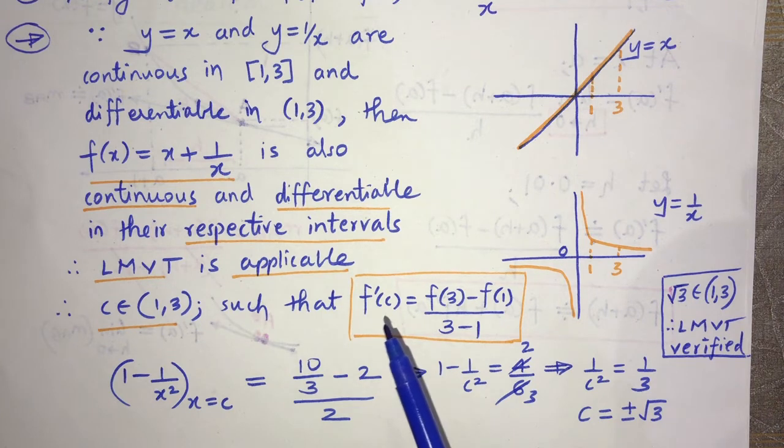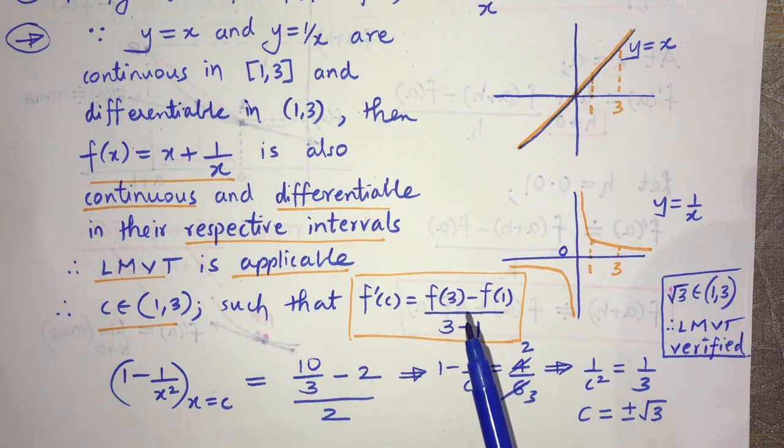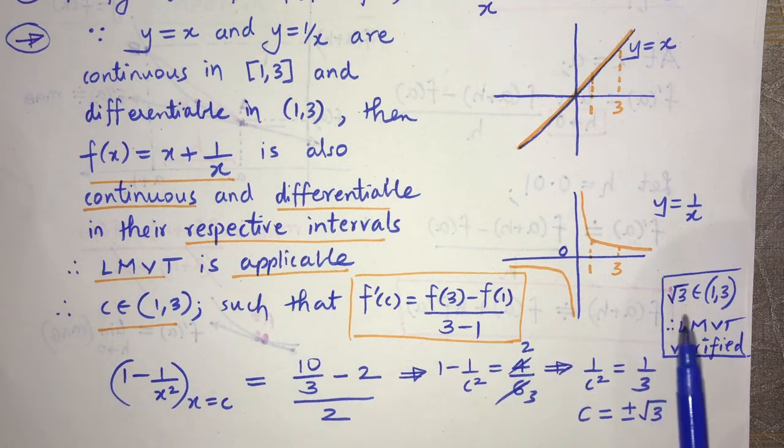Slope of tangent at C should be equal to slope of chord joining 1 and 3. And I will actually find that value, and I find that value to be plus minus root 3. Obviously minus root 3 does not lie in our interval, but there is root 3 which lies in our interval. So I get root 3 belonging to 1 to 3.